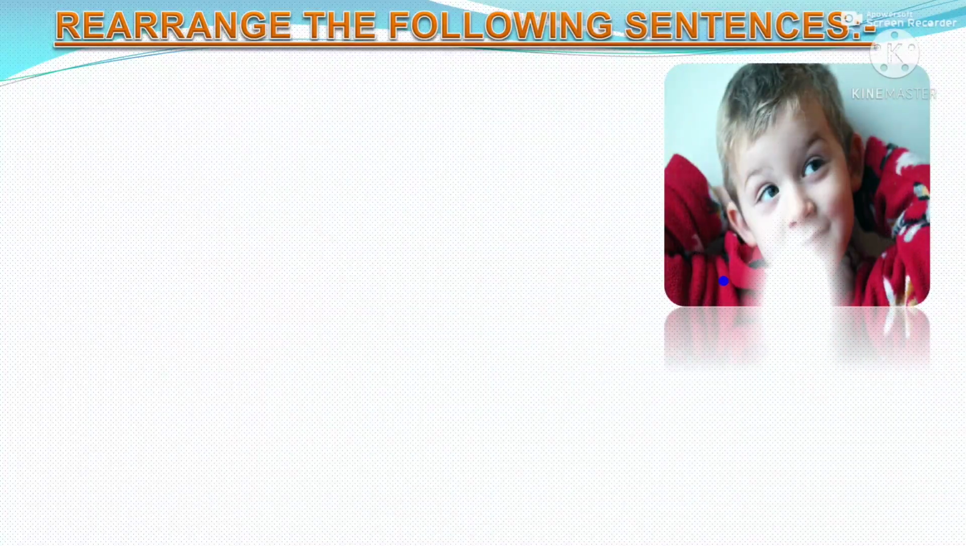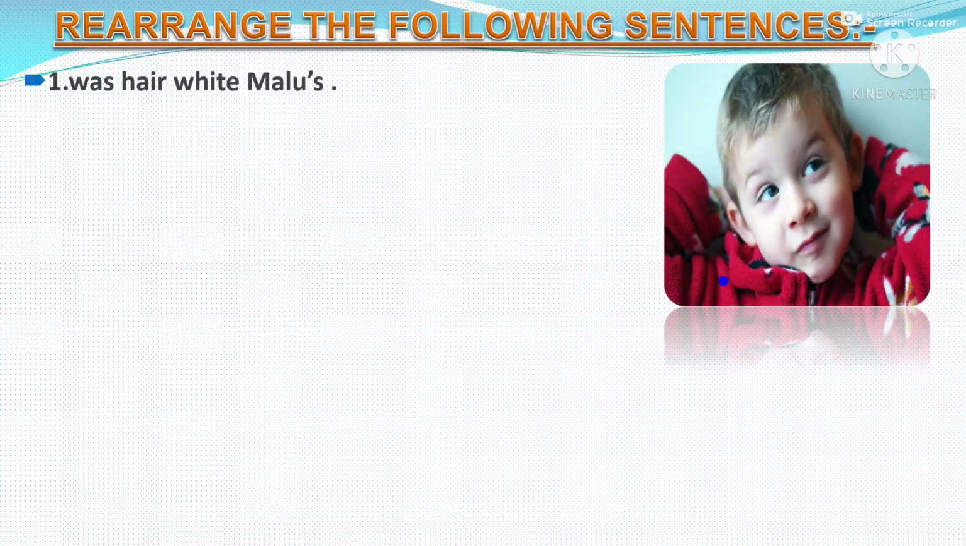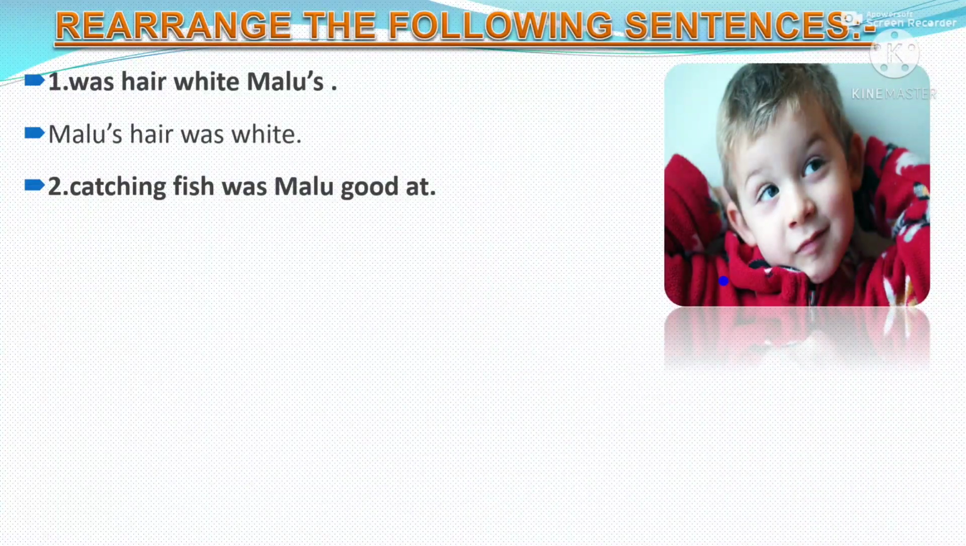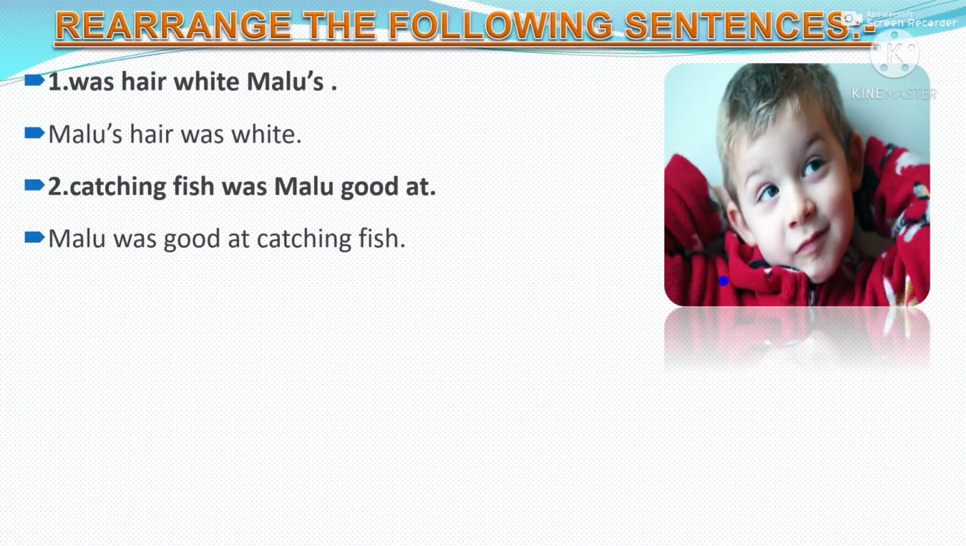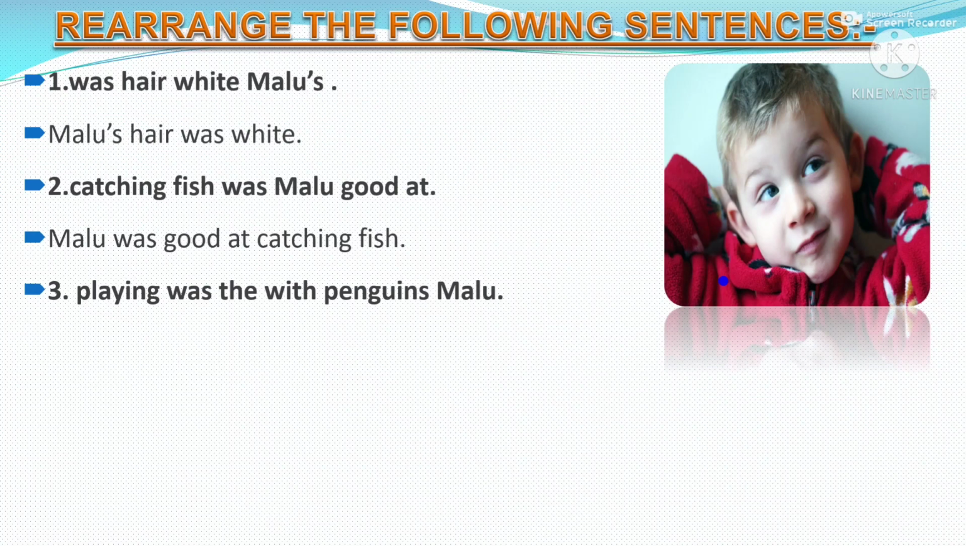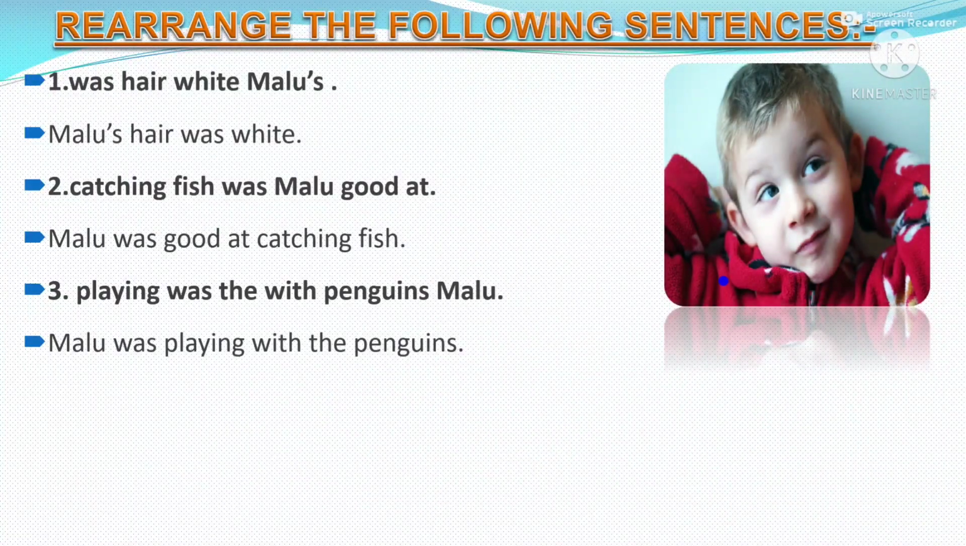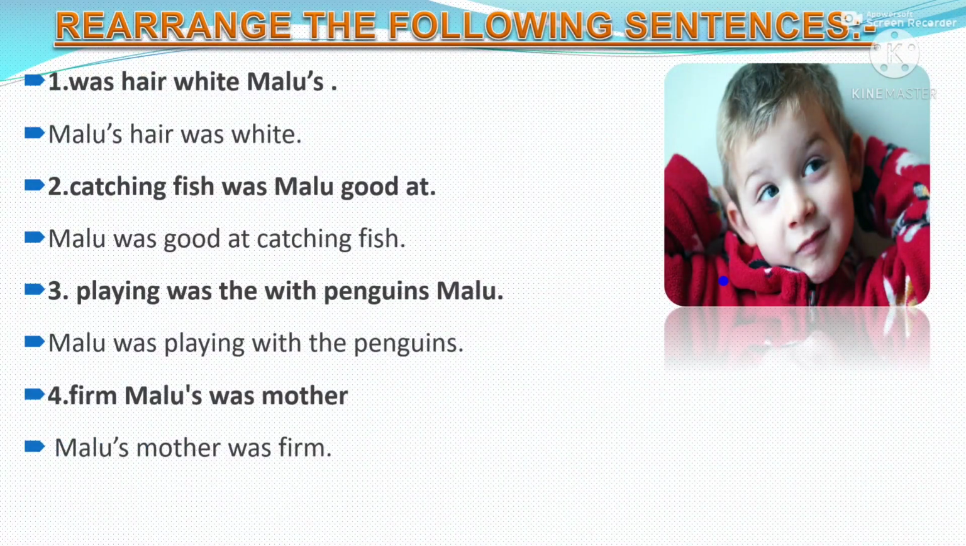Now we will rearrange the following words to make meaningful sentences. "Was hair white Malu's?" Malu's hair was white. "Catching fish was Malu good at." Malu was good at catching fish. "Playing was the with penguins Malu." Malu was playing with the penguins. "For Malu's was mother." Malu's mother was far.